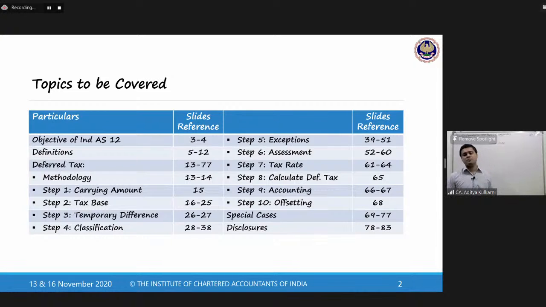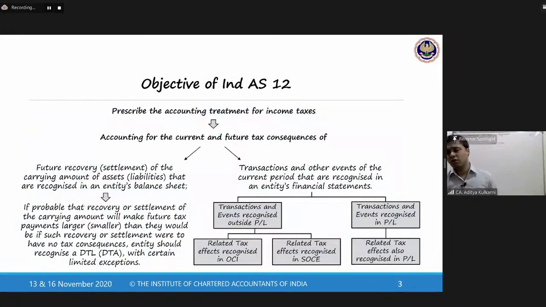Then we will of course be discussing the disclosures. As far as the disclosures in any Ind AS go, the disclosures are extremely wide and extremely detailed, and they will be giving far more information to the users of your financial statements. So with this background, let us now jump to the objective of Ind AS 12.